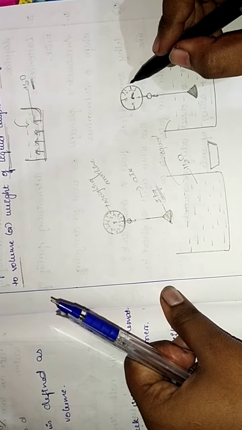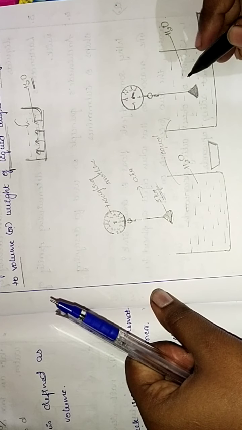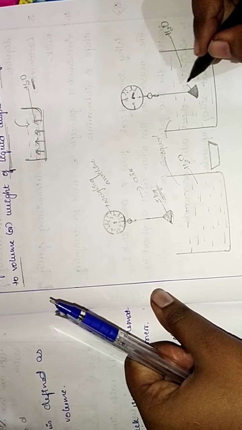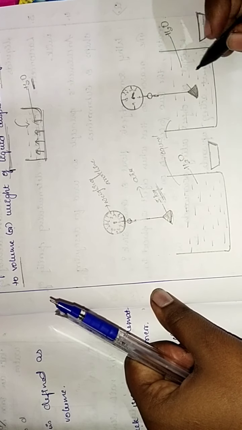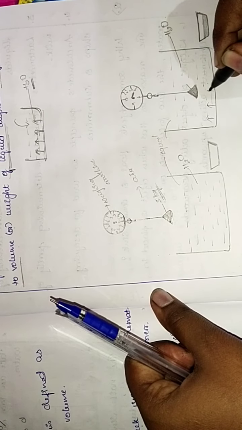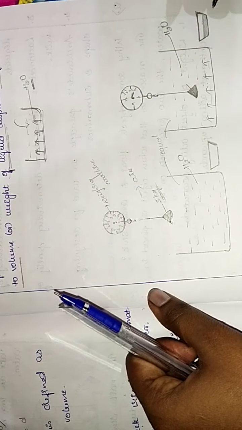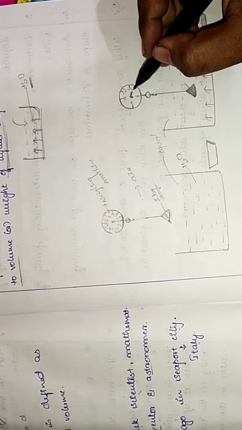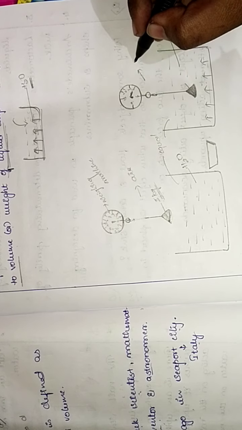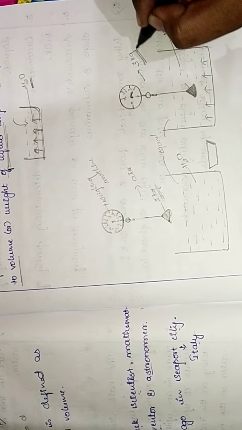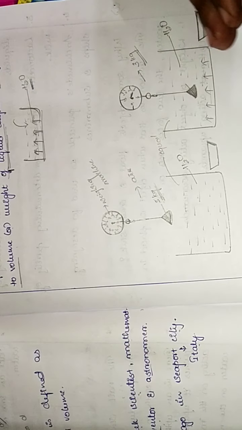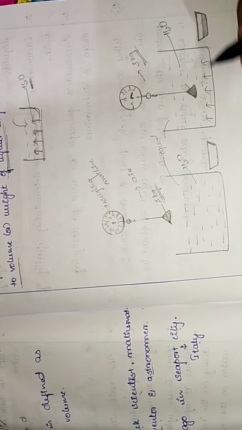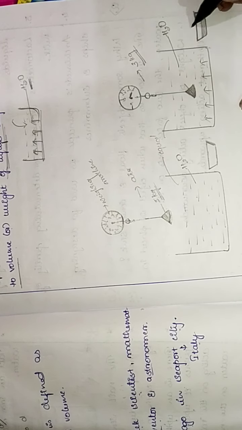When the weighing machine containing the object is immersed, both objects are 5 kg themselves, but when it is immersed into the water, what happens? The upward force acts on it. The water level gets high, so upward force acts on it. So the weight will decrease. Say for example, it may come to 3 kg. When we dip it inside, the water level rises.